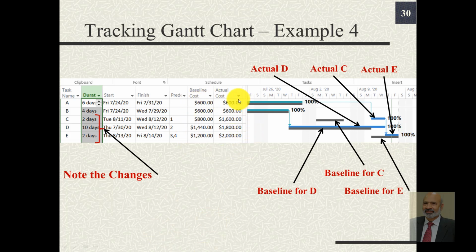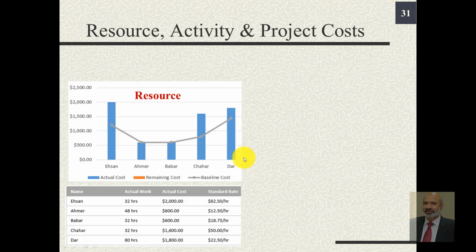And you will notice these revised rates here. The baseline cost as per example 3 and the actual costs in this example. Again, these are the utilization of the resources and their related remunerations. Notice the rates are different here for E, Ehsan, and the C activity, which is given to a person by the name of Chachar, and the hours here are 80 for DAR because now it is spread over 10 days.